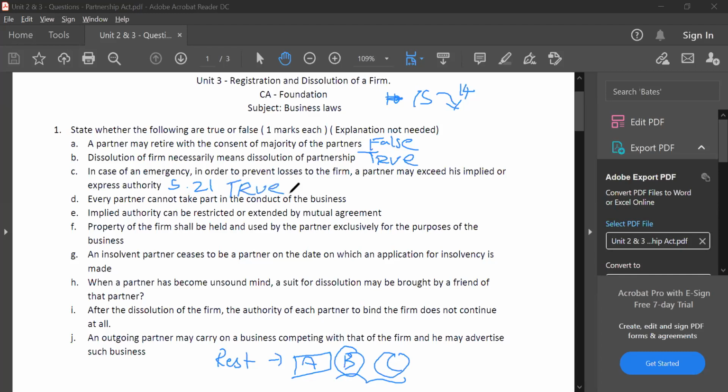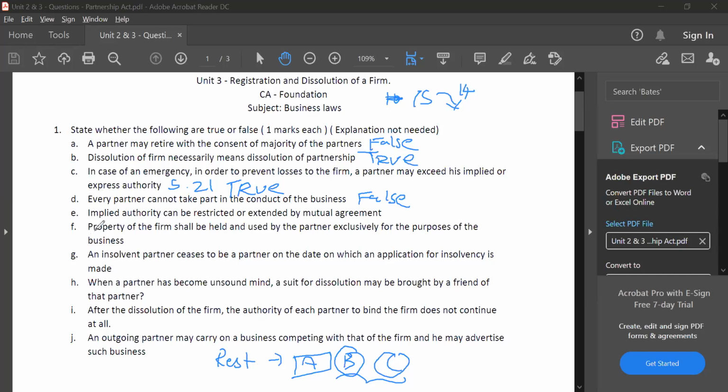Correct. Next question. Every partner cannot take part in the conduct of the business. Answer. False. Every partner has the right to take part in the conduct of business unless expressly in the agreement they have agreed that he's a sleeping partner. So the first answer is false, second, third is true, fourth is false. Can you read the next one?